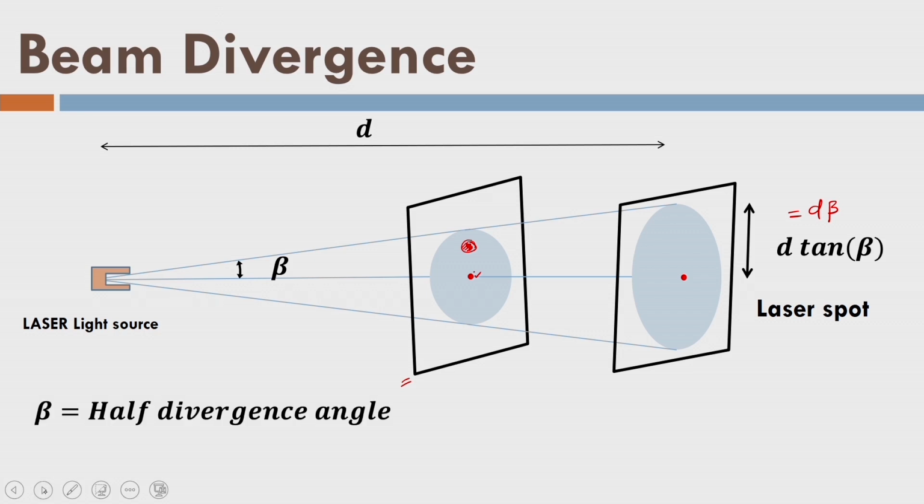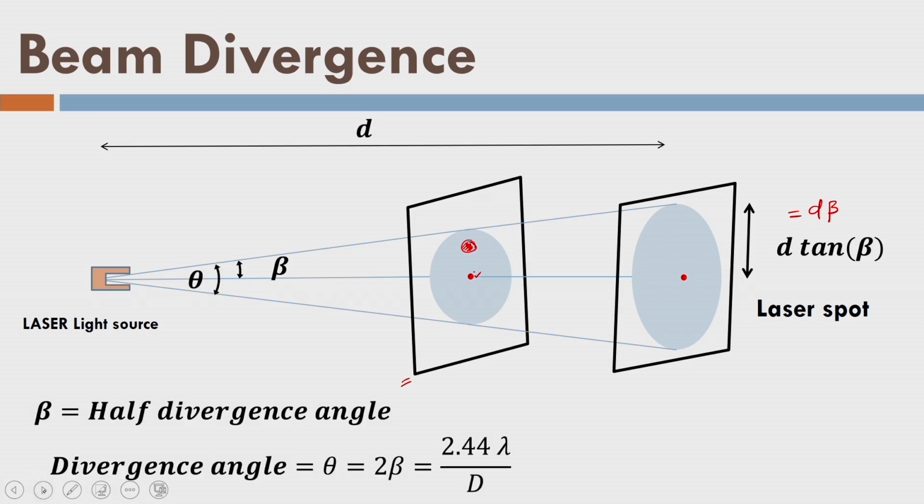So beta is the half divergence angle, and the divergence angle or the beam divergence is theta, which is equal to 2 beta, given by 2.44 lambda divided by D. D is the size of the aperture of the transmitter or size of the opening of the transmitter, and lambda is the wavelength of the laser.